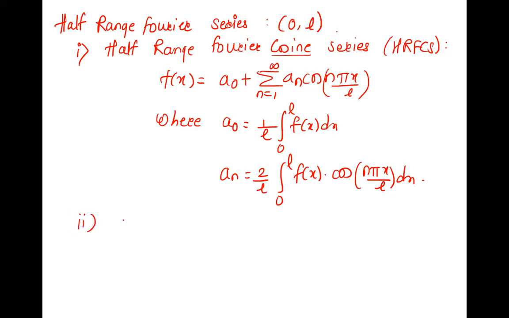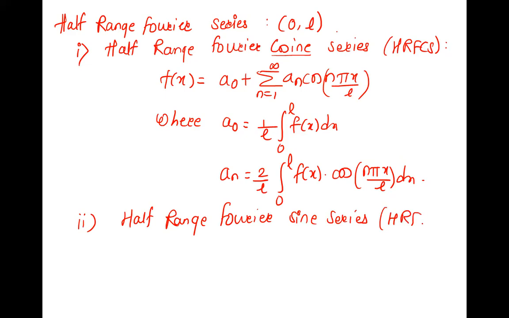And the second type is the half range Fourier sine series. Cosine is done. Next is the sine series, and this is similar to an odd function. So what is the sine series?